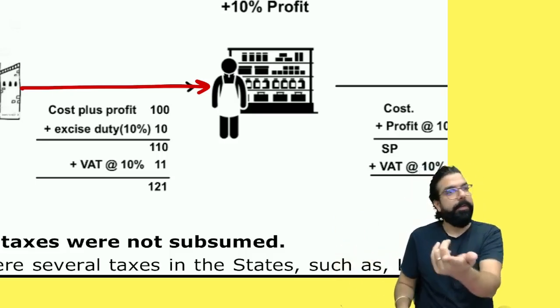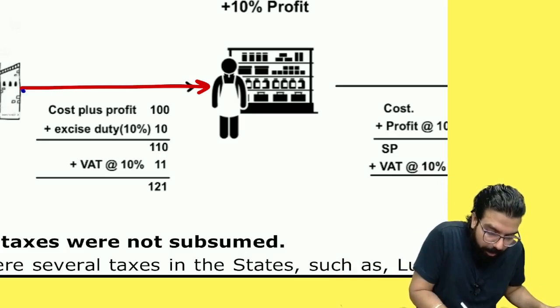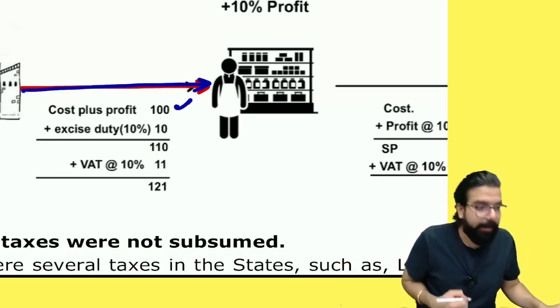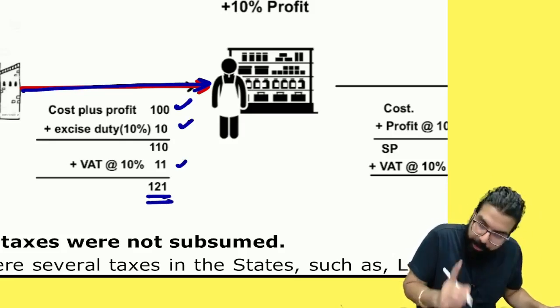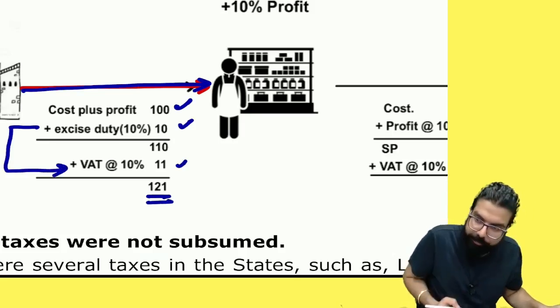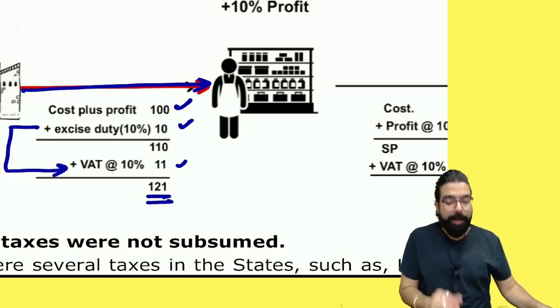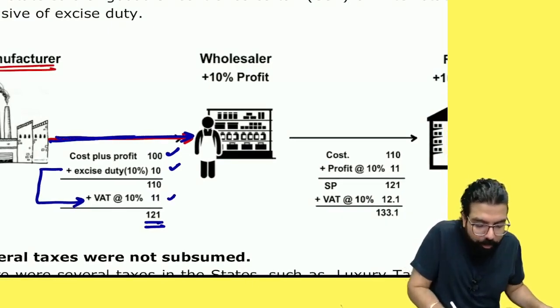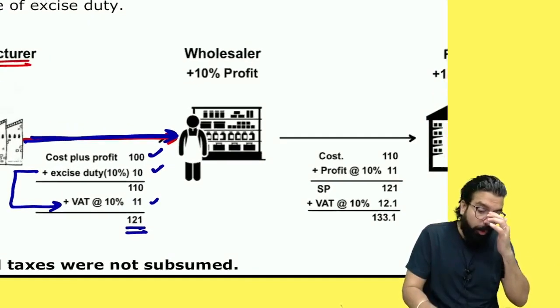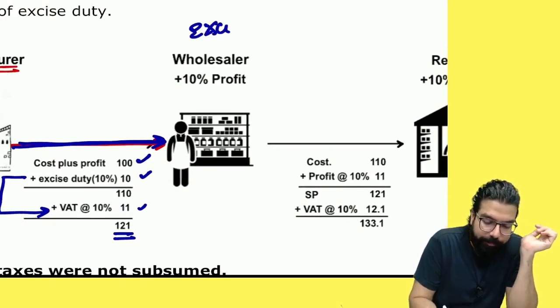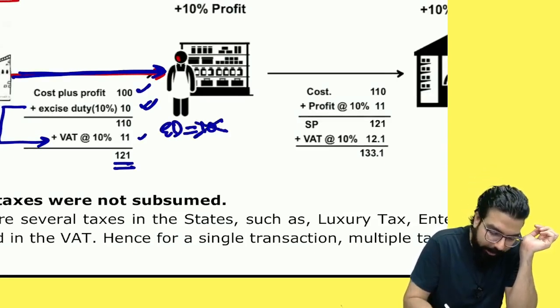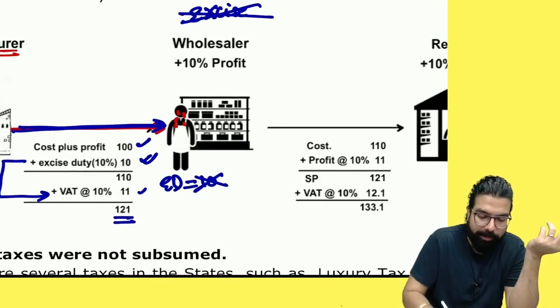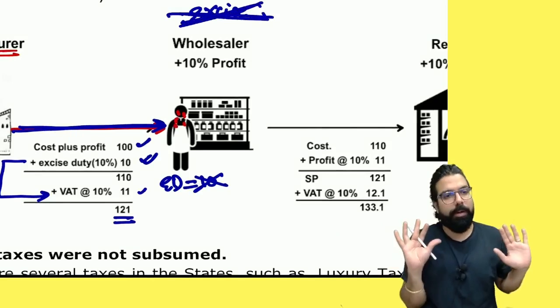Done, everyone? So tell me. Now, I bought this item for 100 rupees, correct? Excise duty 10 rupees. On this VAT I paid and 121. First of all, did tax go on tax? Good or bad? Okay. Now I want to ask you second thing. This goods came to the wholesaler. Wholesaler is not registered under excise. So, will he get excise duty ka credit or he will not get? 10 rupees ka credit he will not get. Will he cry? Yes, but government says keep crying. I can't do anything. You are not registered under excise. So, you will not get the credit also under excise.